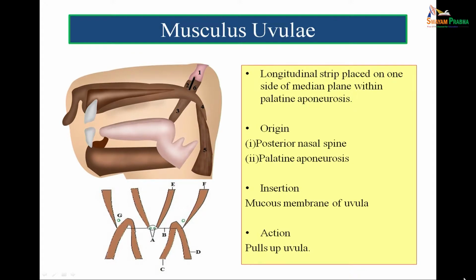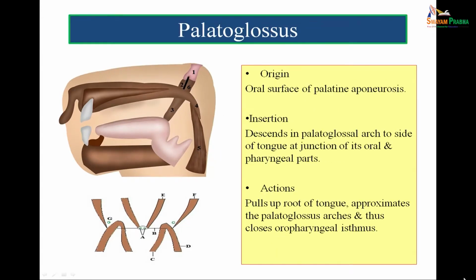It pulls up the uvula. In the figure below also you can see longitudinal strips to the tensor veli palati, the palatine aponeurosis splits to enclose the musculus uvulae muscle, and its function is to pull up the uvula.